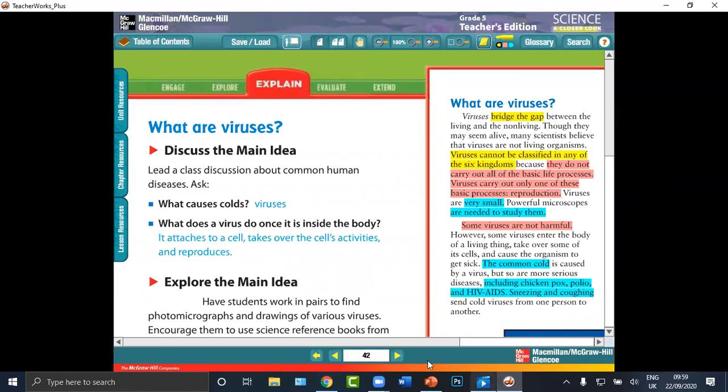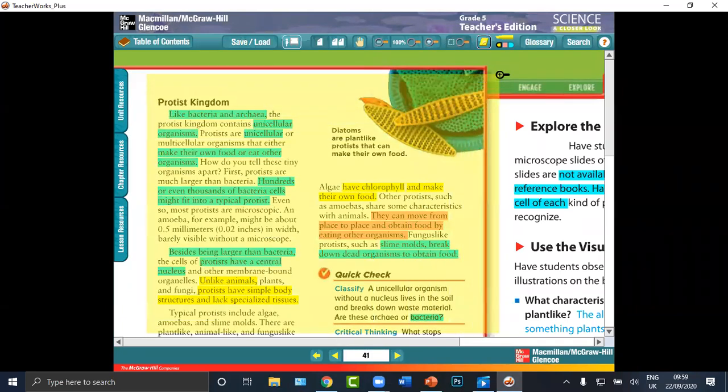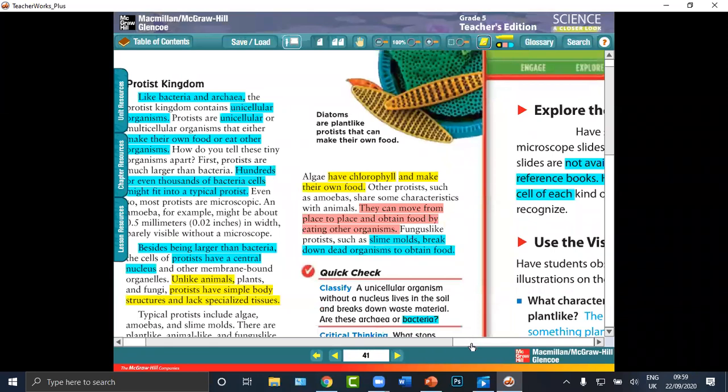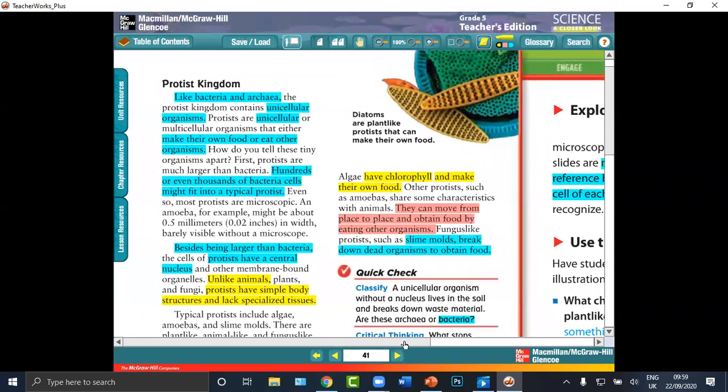Now, open your book, page 41, please. Put a highlight on page 41, Protist Kingdoms.